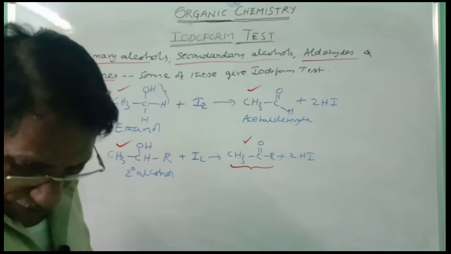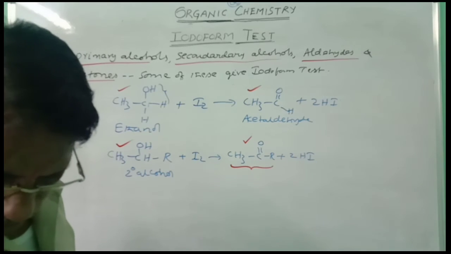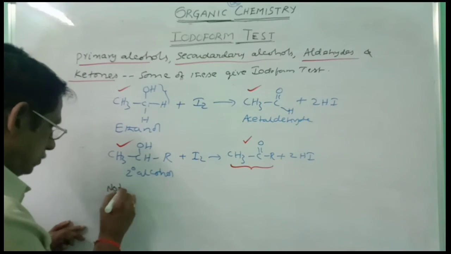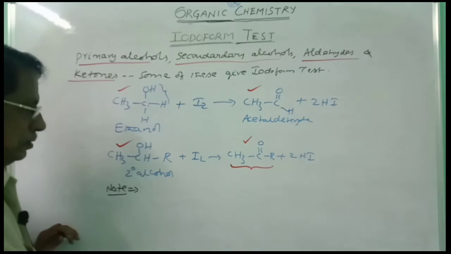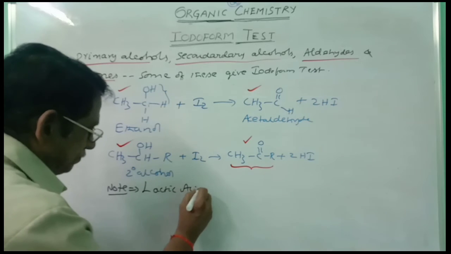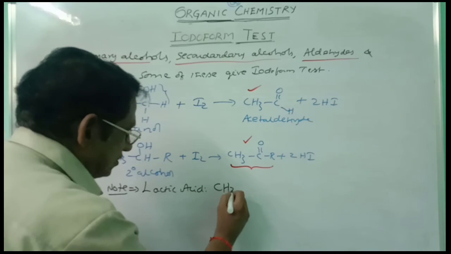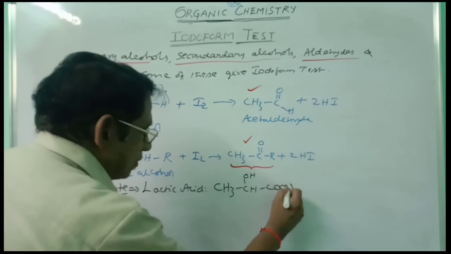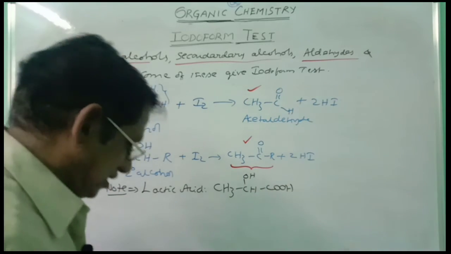And one more point you have to note here. Lactic acid, hydroxy acid. Lactic acid is CH3 CHOH COOH. This is lactic acid.